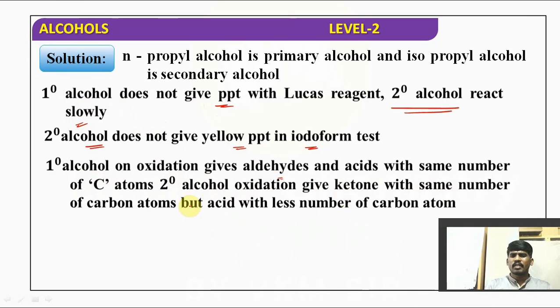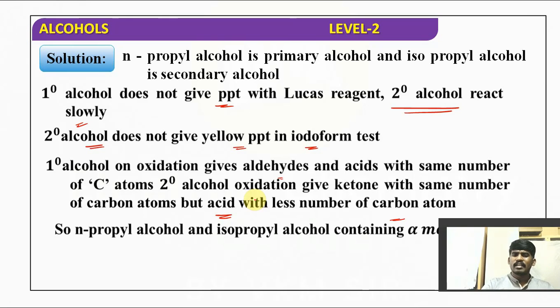But acid cannot be formed with PCC, don't worry about it. Why? Because PCC is a mild oxidizing agent. So there itself, which test? Lucas test. Next, oxidation with PCC.